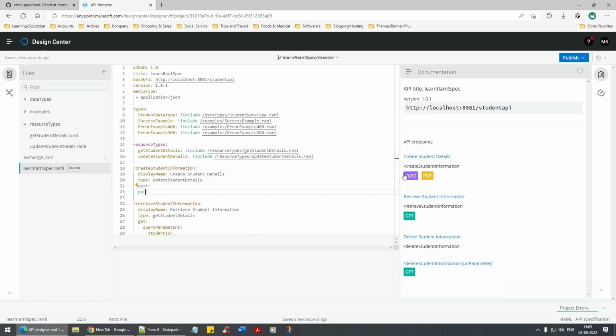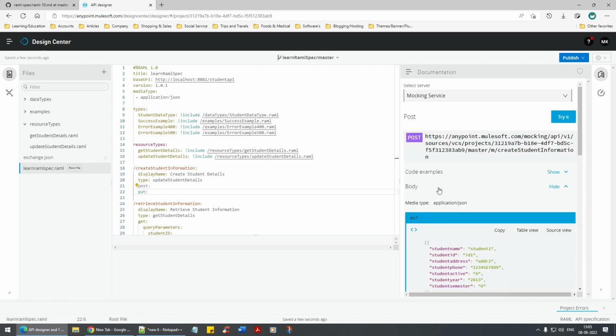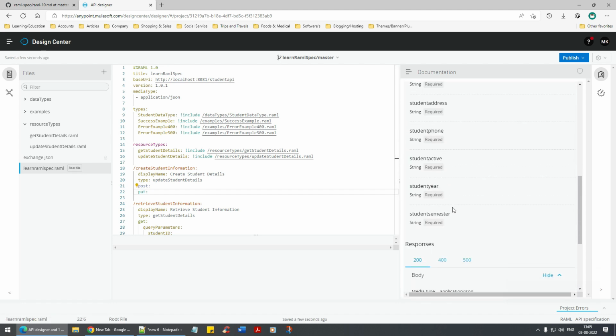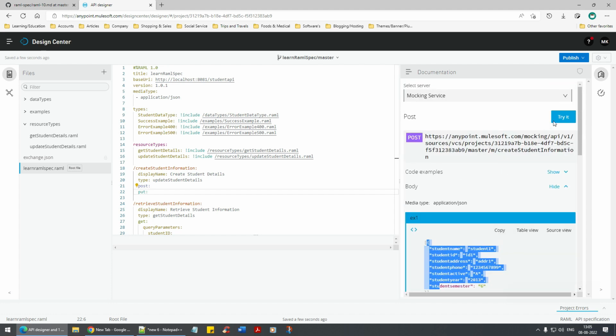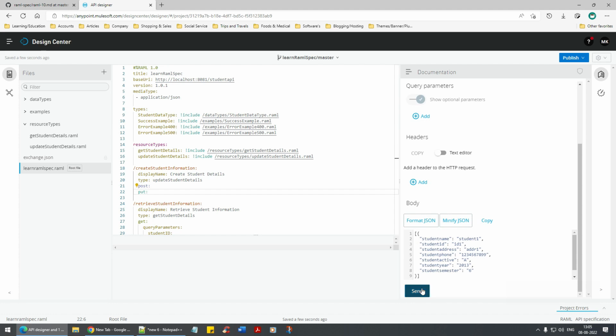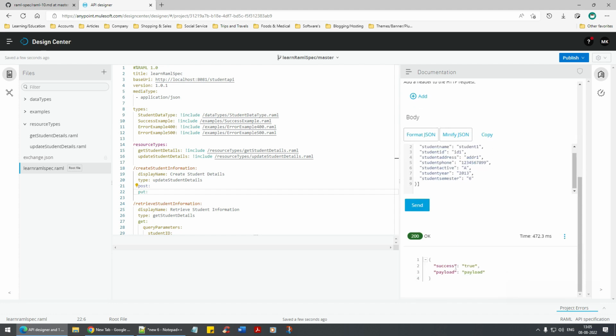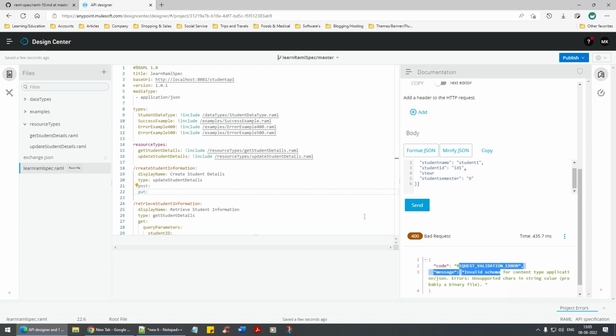Let's click on the POST and see if everything is working as it is. Cool. We have an array of data structures. We have 100, 400, 500, which is awesome. We'll click on it and we'll try to send the data, and there you go, you get the response. Now if you try to send corrupted data, send it. Okay, validation error, which is also good. Now with this we have understood how to segregate the resource type, and let us see what else we can learn in the next section, which is traits.